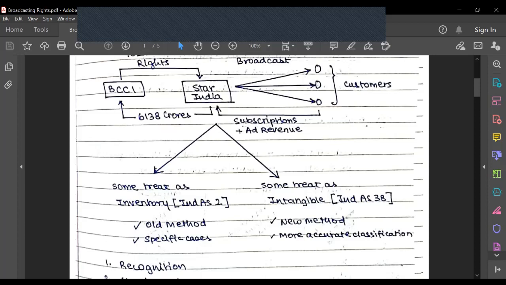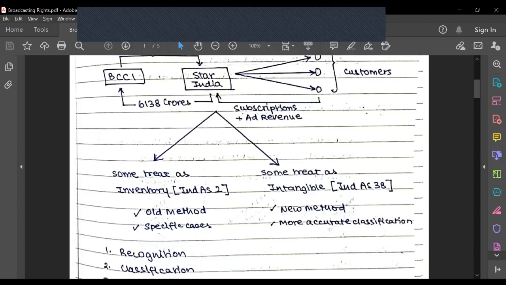But the inventory treatment is an old method of classification, used by companies that are transitioning from the old accounting standard to the new accounting standard. The intangible classification is much more accurate in my opinion, and the PwC report also mentions that it is a more accurate way of showing it.